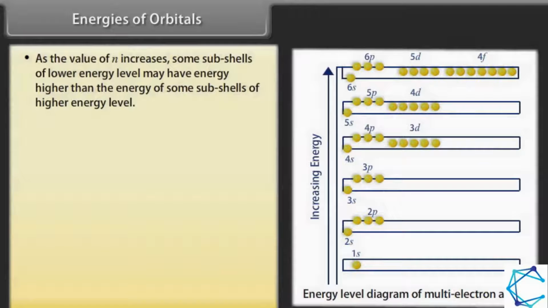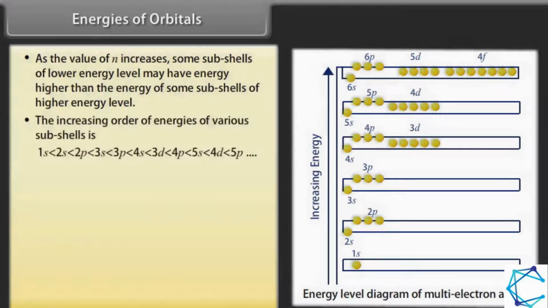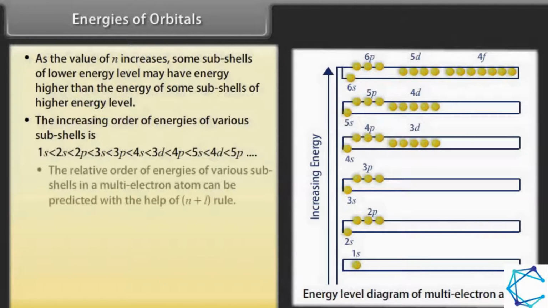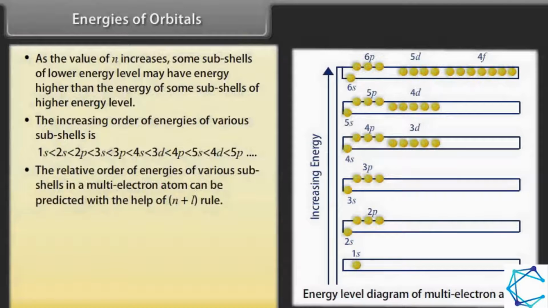As the value of n increases, some subshells of lower energy level may have energy higher than the energy of some subshells of higher energy level. Number 4. The increasing order of energies of various subshells is: the relative order of energies of various subshells in a multi-electron atom can be predicted with the help of n plus l rule.